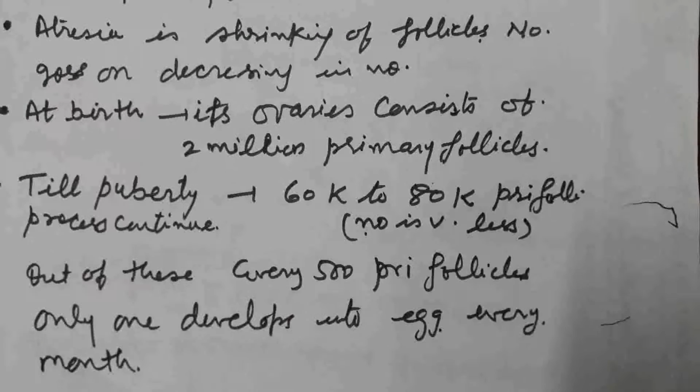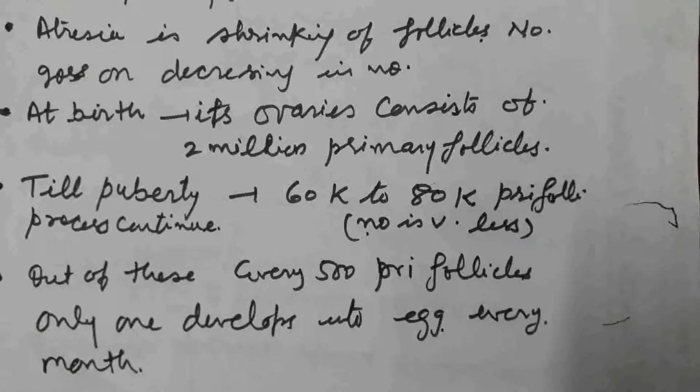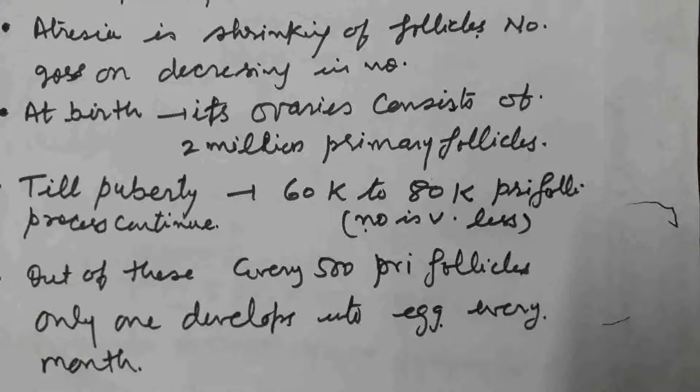All these changes are divided into 2 parts. Some of the changes take place before birth and some take place after birth, continuing at the time of puberty. So there is a long gap between the changes that take place during embryonic life, that is before birth, and the changes that take place at the time of puberty. Because of this long gap between these changes, we call oogenesis a discontinuous process.